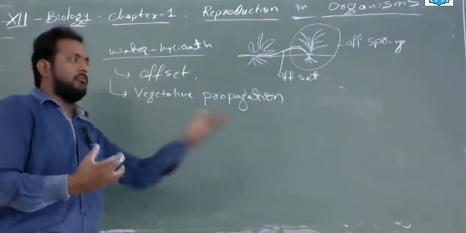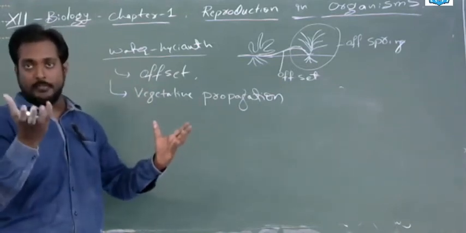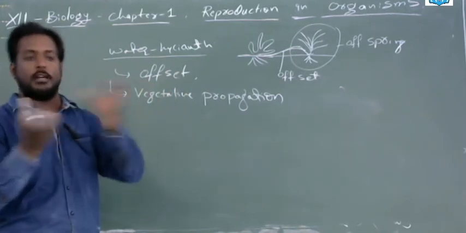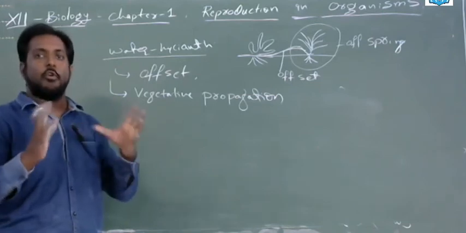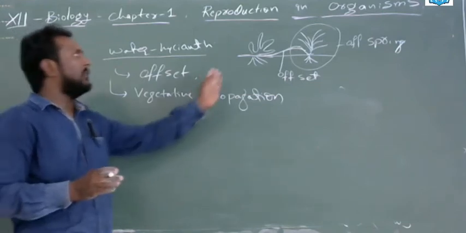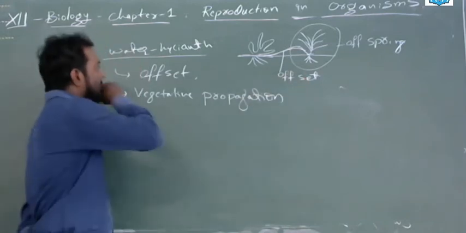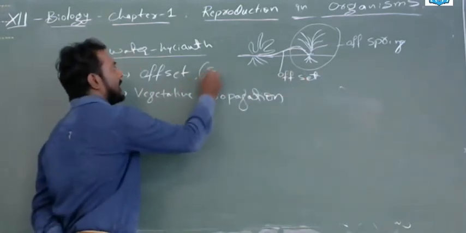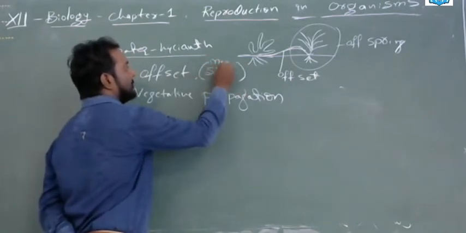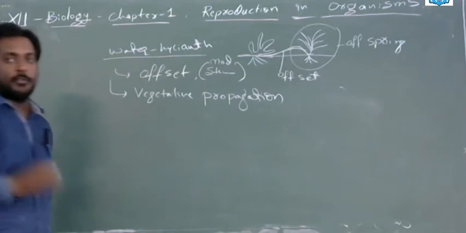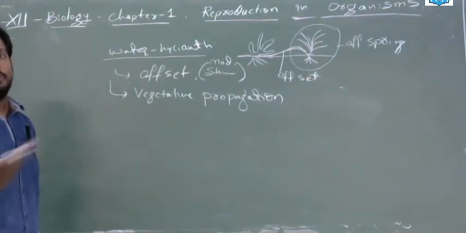Then the transfer of pollen from the anther to the stigma has to occur. So it takes a lot of time, but here there is nothing of that. Here one stem will go away and give rise to a new plant. So here you have to think, what is offset? You should write stem. Especially this is a modified stem. This is the thing you have to remember. Otherwise, you may think it is a runner, or maybe a root. It's not.